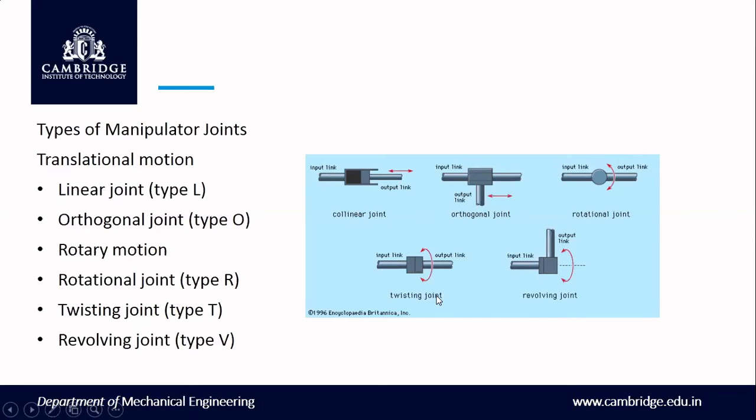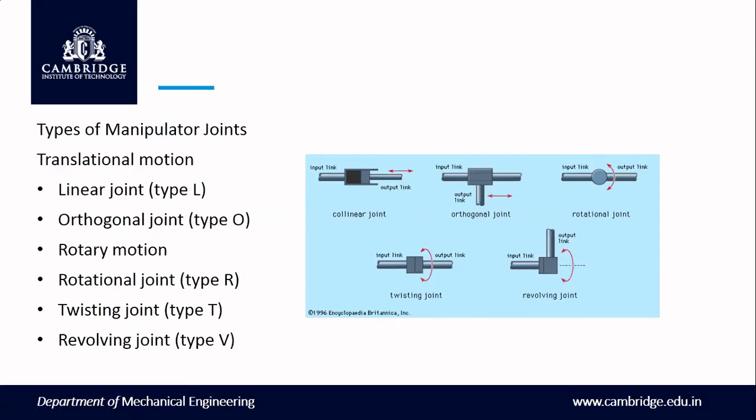Then a twisting joint is there, and a revolving joint is there. Input link will be there, output link will be there, and the whole thing can revolve about this axis. This is the major thing in types of manipulator joints. The robot possesses these kinds of movements: linear, orthogonal, rotary motion, rotational joint, twisting joint, revolving joint.